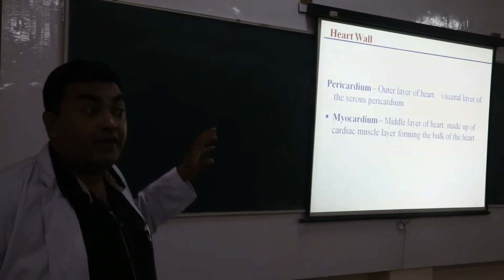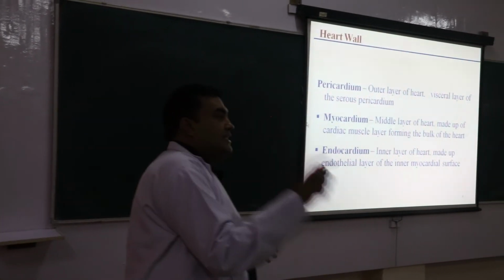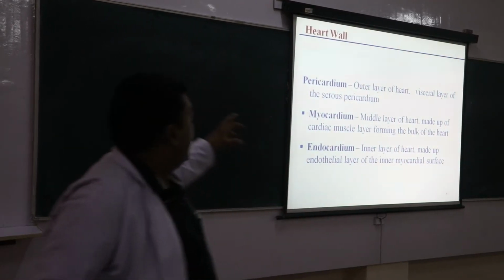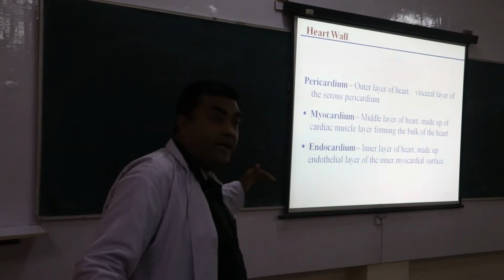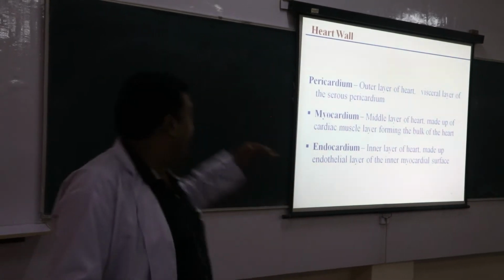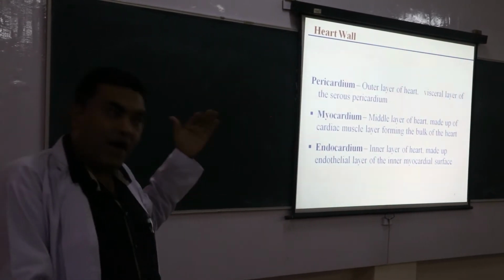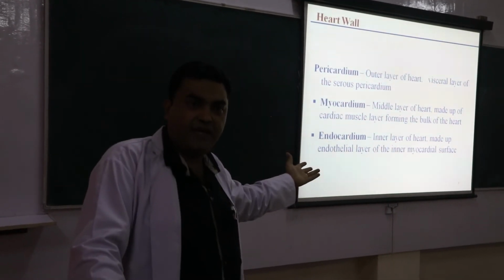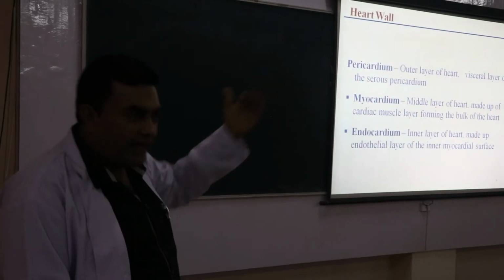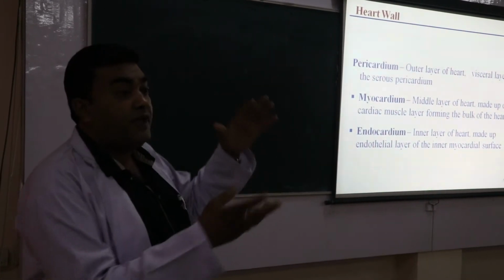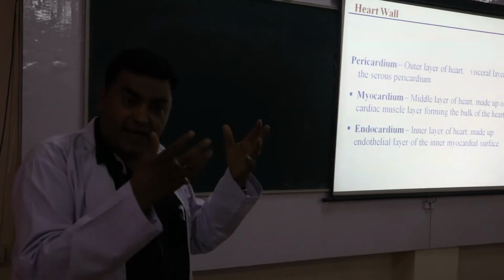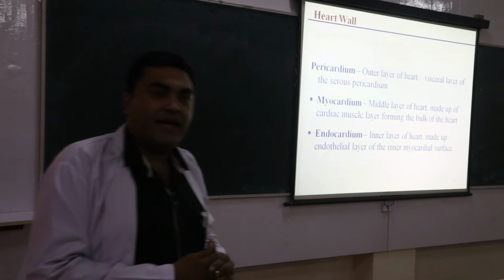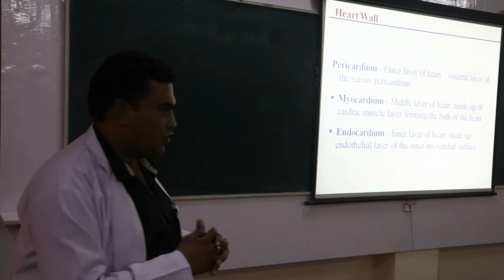Next is to see the heart wall as well, the thickness of the heart wall. So the heart wall is made up of pericardium, myocardium and endocardium. Okay, the pericardium is the outer layer of the heart. Again, this pericardium consists of two layers that we have already discussed, the parietal pericardium and the visceral pericardium. In between these two layers there is the pericardial cavity. That pericardial cavity contains a fluid called pericardial fluid, and this pericardial fluid acts as a shock absorbing unit.